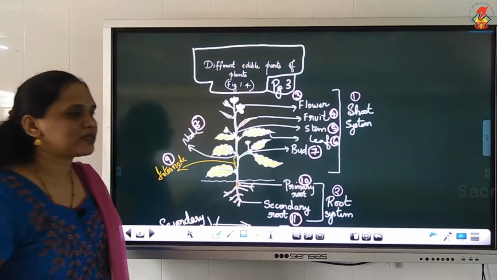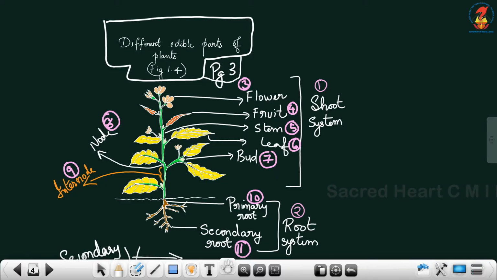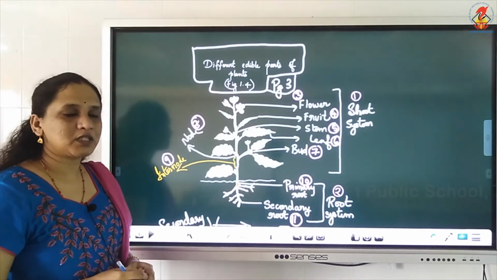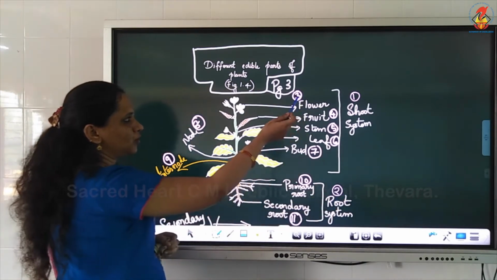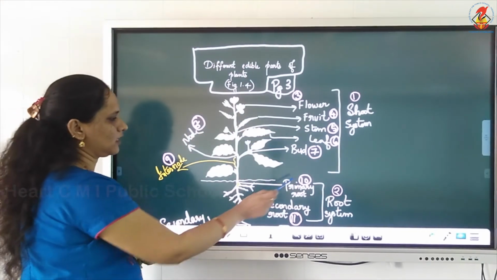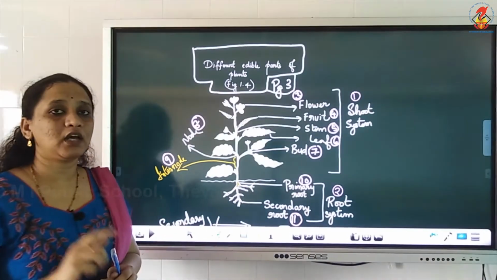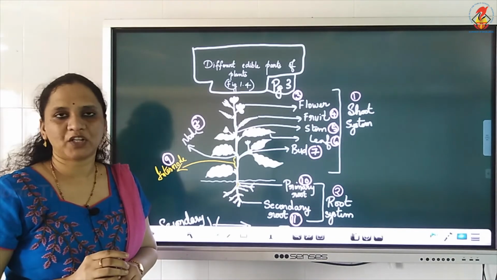Now this picture that you see in the textbook, what you have to do? You have to underline all these terms. You have to number it. 1, 2, 3, 4, 5, 6, 7, 8, 9, 10, 11. So there are 11 labelings in this picture.